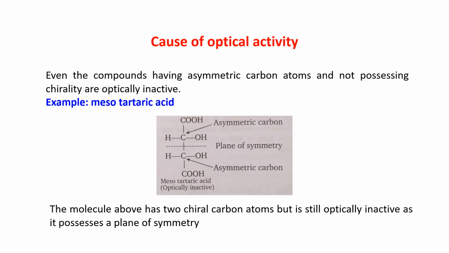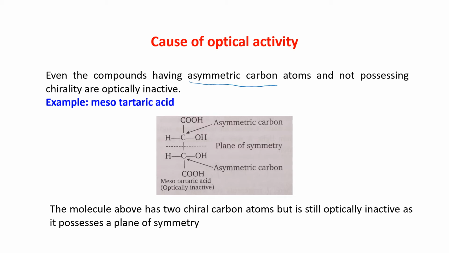Now see a very interesting thing. Even compounds having asymmetric carbon atoms but not possessing chirality are optically inactive. The compound has an asymmetric carbon atom.